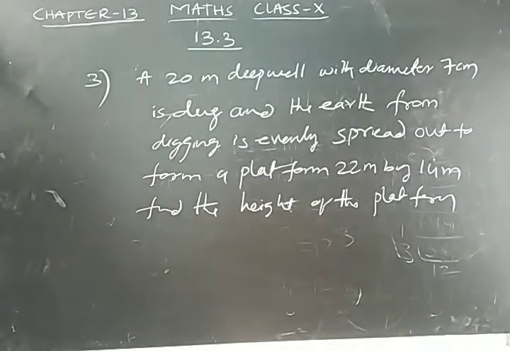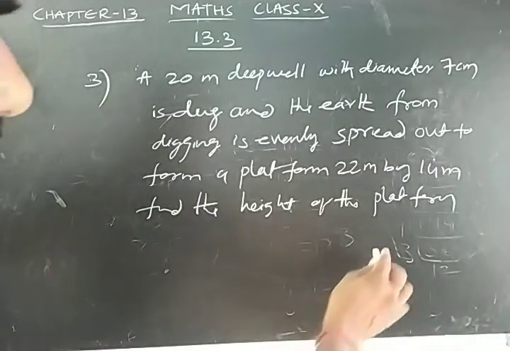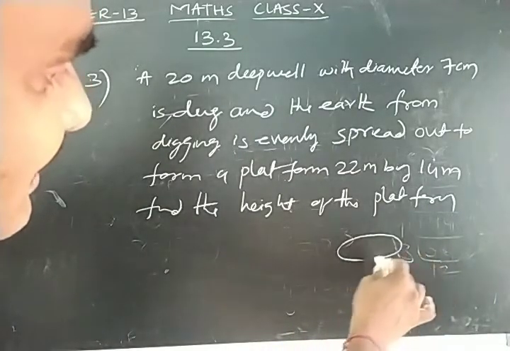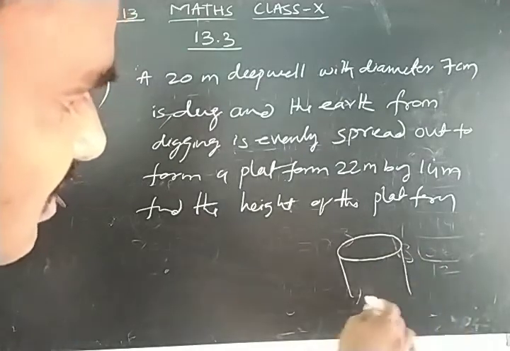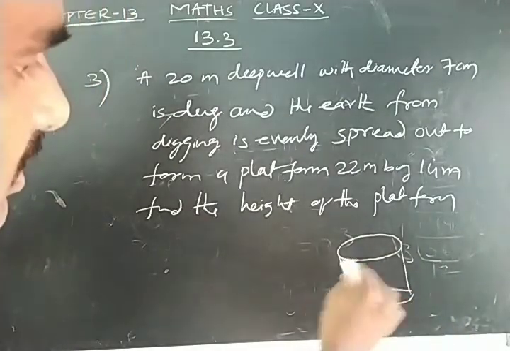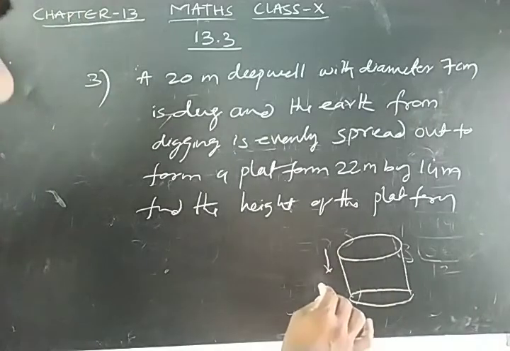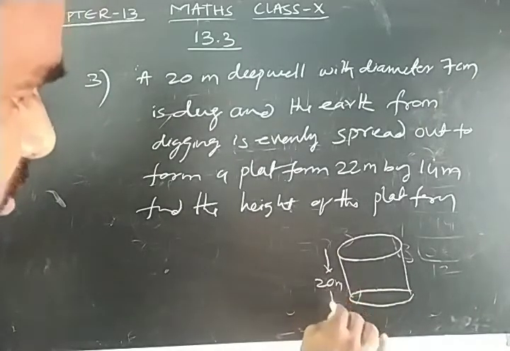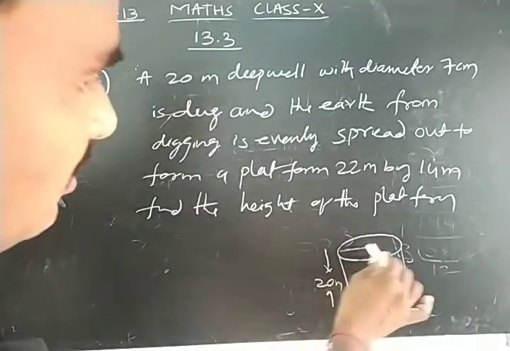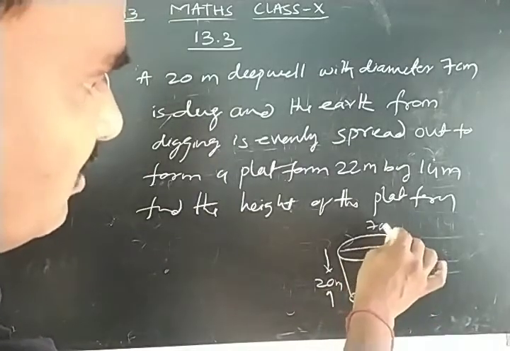So a 20 meters deep well with diameter 7 centimeters. I am taking one deep well, and the well is in the shape of a cylinder. The depth of the well is 20 meters, and the diameter of the well is 7 centimeters.